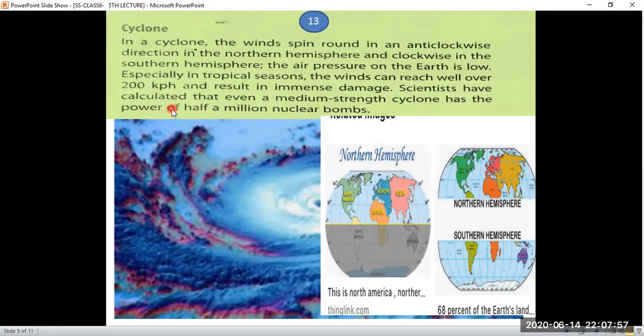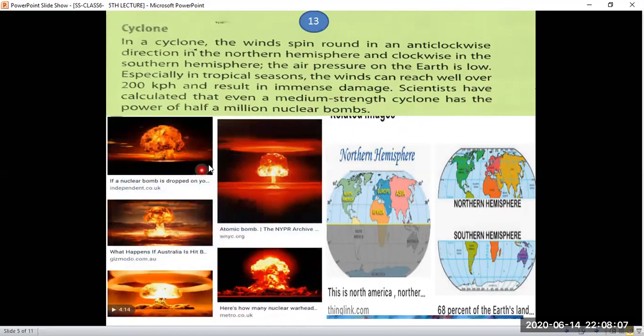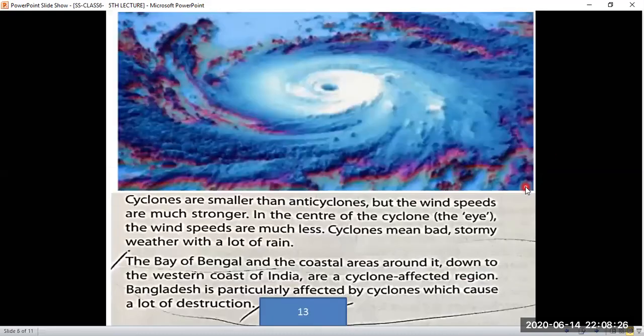Scientists have calculated that even a medium strength cyclone has the power of 500,000 nuclear bombs. Look here, these are nuclear bomb pictures. So a medium strength cyclone produces very much destruction, like a million nuclear bombs would produce.